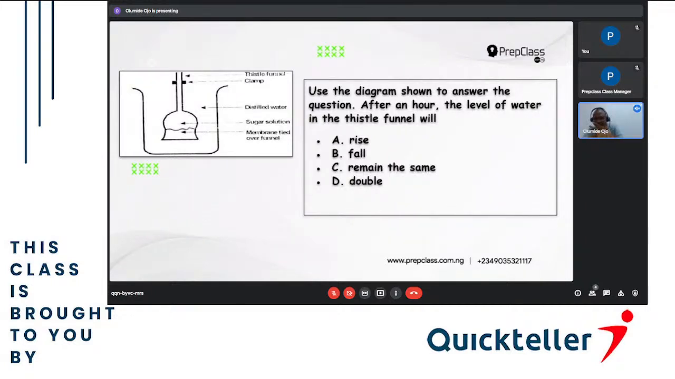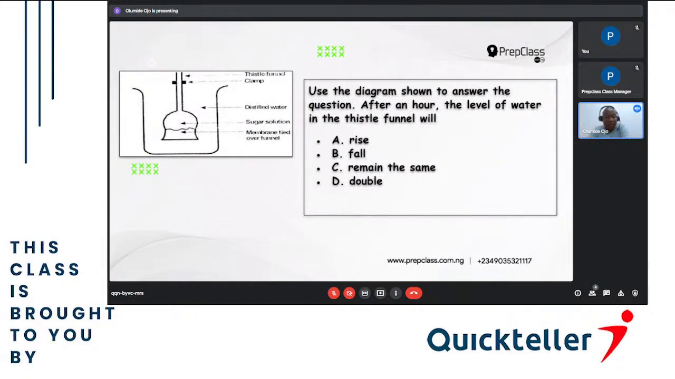So can you see now? Use the diagram shown to answer the question. After an hour, the level of water in the tissue funnel will what? It will rise. So the answer is A. If it is in a hypertonic solution, that means the other way around, the sugar solution is outside and distilled water is inside, so it is going to fall. And if it is in an isotonic solution, that means they are both distilled water in and out. It will remain the same. Nothing will happen. So the answer is rise.